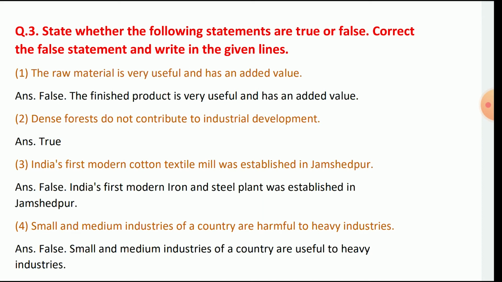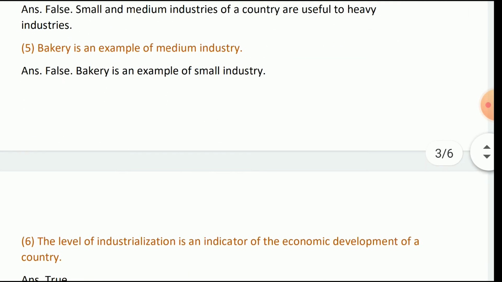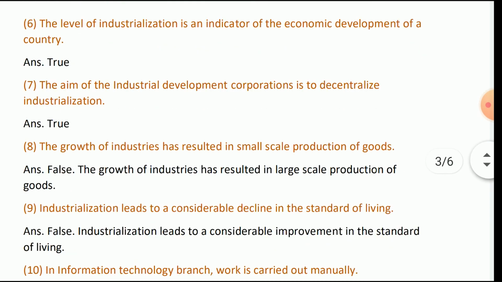Small and medium industries of the country are harmful to heavy industries, false. Small and medium industries of the country are useful to heavy industries. Bakery is an example of medium industries, false. Bakery is an example of small industries. Industrial development is an indicator of the economic development of the country, true.